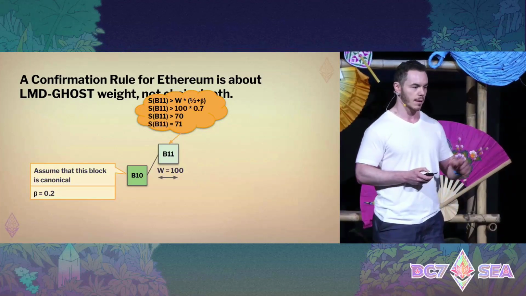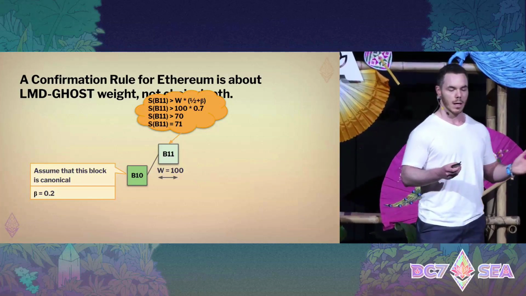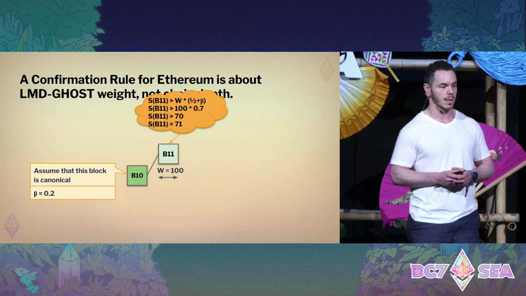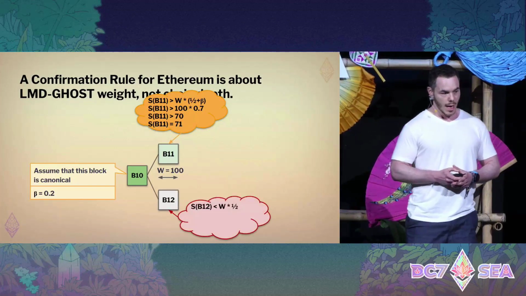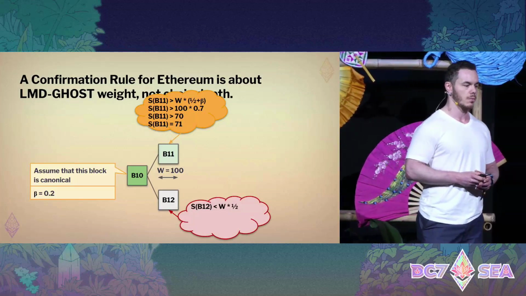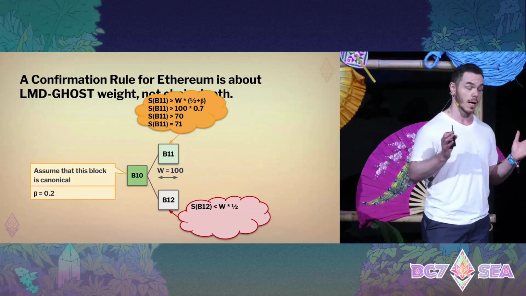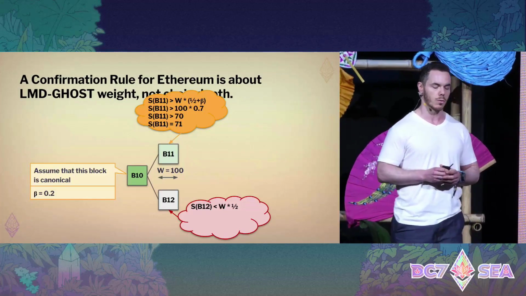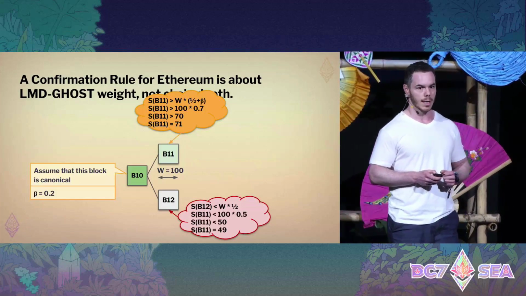But just running through the example, in our case, this means S of B11 more than 70, and we pick 71. We know that any other block for this slot that is conflicting with B11 has less than half W votes, which means less than 50, let's pick 49.